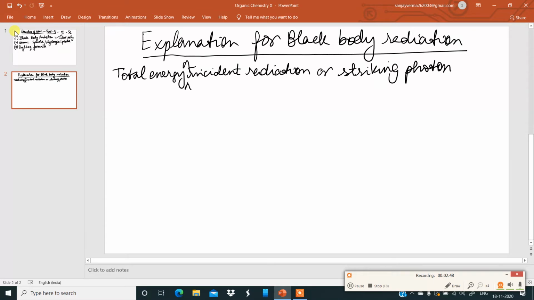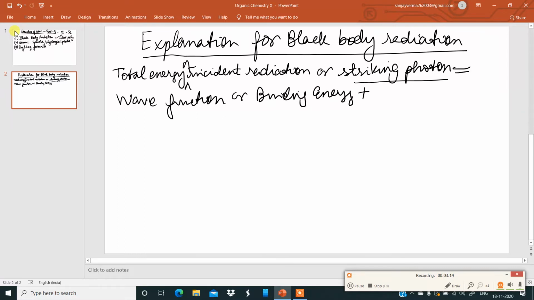Now, here you have to go back to the photoelectric effect and visualize the radiation which is incident on the surface. The energy of the striking photon is equal to the work function, or binding energy, plus the kinetic energy of the ejected electron. This is a very important sentence to be understood.